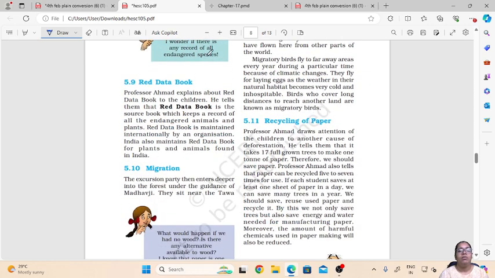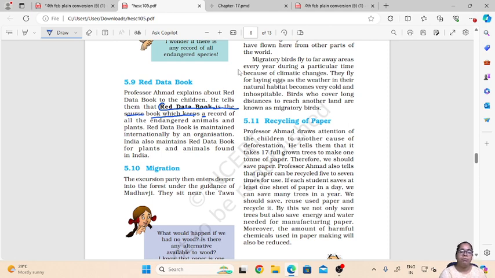So now let us see what we mean by Red Data Book. We have seen what are wildlife sanctuaries, biosphere reserves, and national parks. Now let us see how the record of the organisms is maintained. They have a book called the Red Data Book, and this is the source book which helps in keeping the record of all the endangered animals and plants.